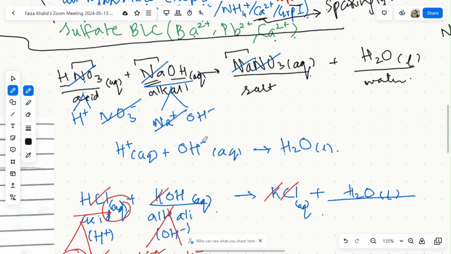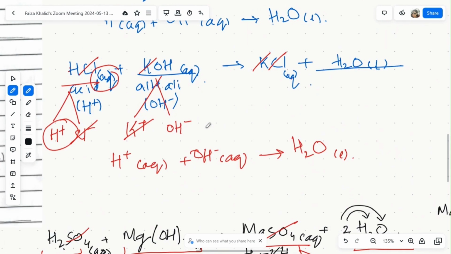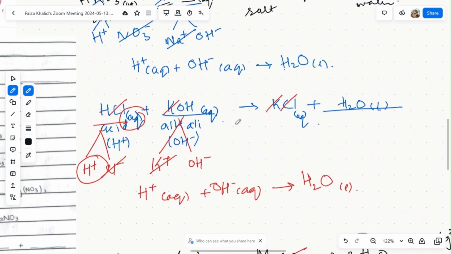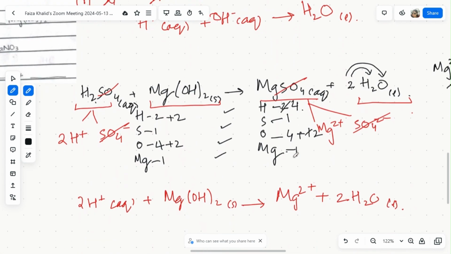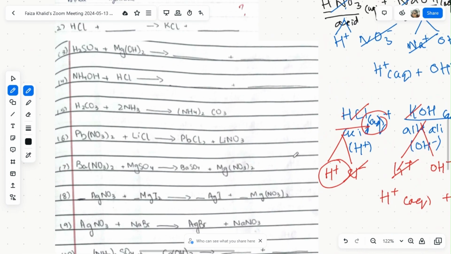Now we are doing the basic chemical equations. These two I've already done for you, so I'll just quickly go through them. You can have a look over here, and over here, and over here. And let me do the other one for you.